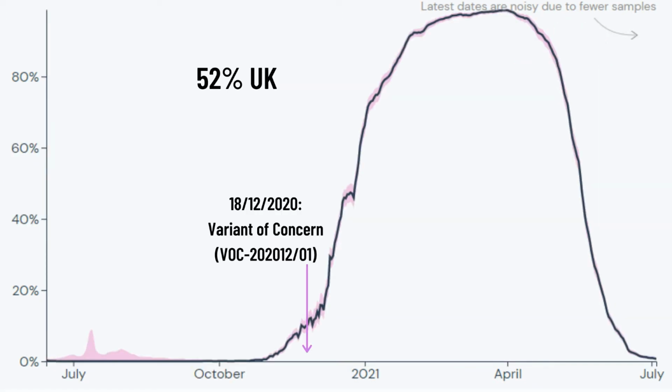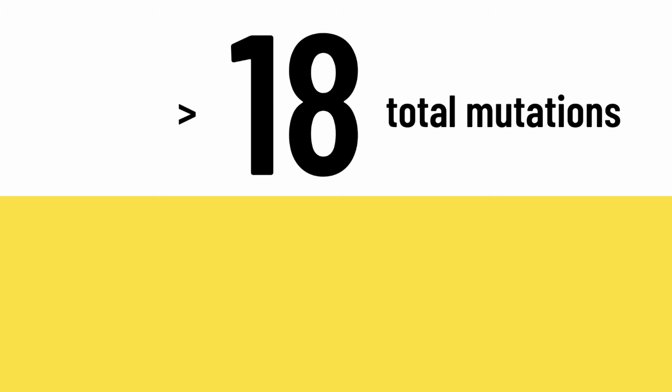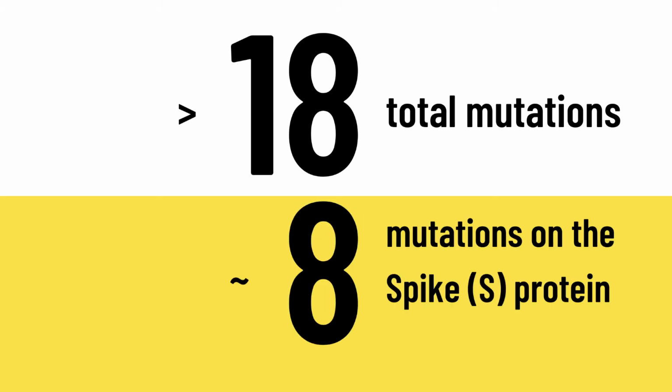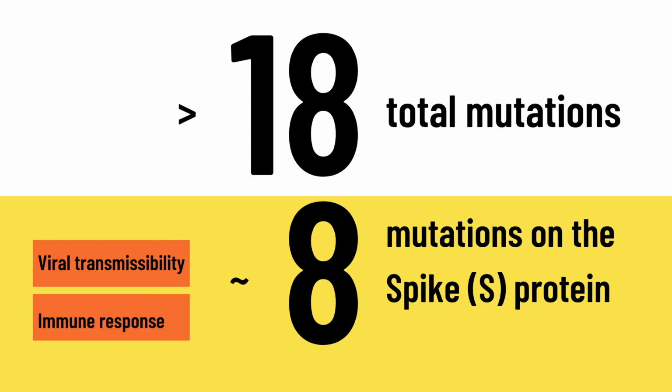On 18 December 2020, the alpha variant was classified as a variant of concern. What are the key mutations acquired by the alpha variant that makes it a variant of concern? From the genetic sequencing of many virus samples from infected individuals, it was discovered that the alpha variant has accumulated over 18 mutations with about 8 mutations on the spike protein. This information is of great significance as the spike protein is involved in both the transmissibility of the virus and the immune response by the host against the virus.